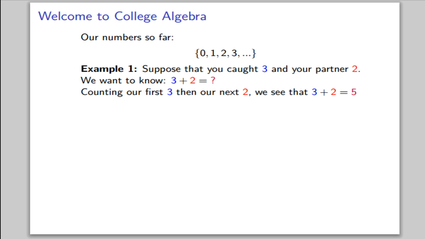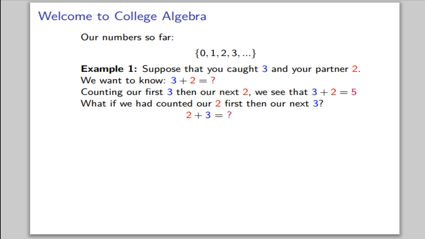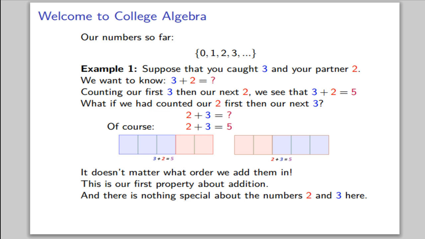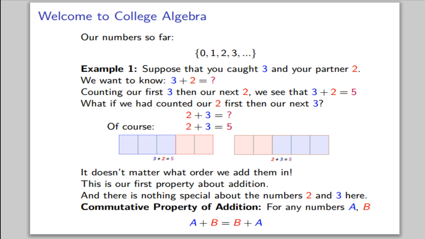Let's continue with our example. What if we had counted the 2 first and next added the 3? In other words, 2 plus 3 equals what? Of course, 2 plus 3 is 5, just like 3 plus 2 is 5. It doesn't matter what order we add them in. This is our first property of addition. And there is nothing special about the numbers 2 and 3 here. The commutative property of addition says that for any numbers a and b, a plus b equals b plus a.